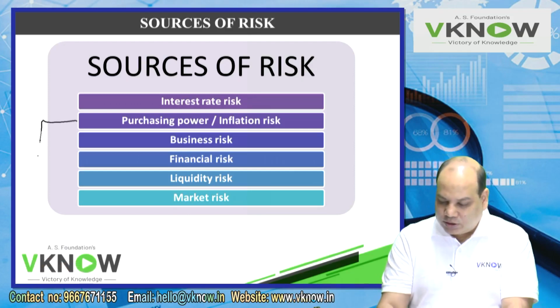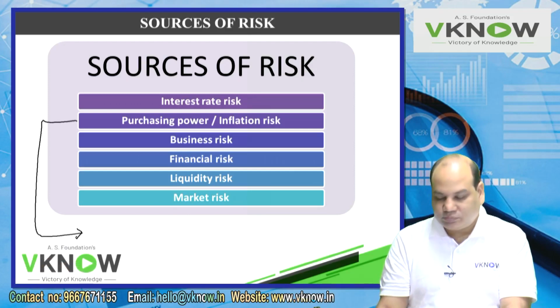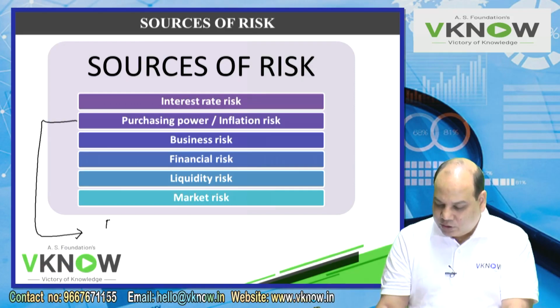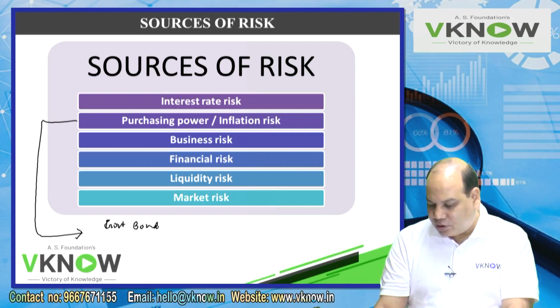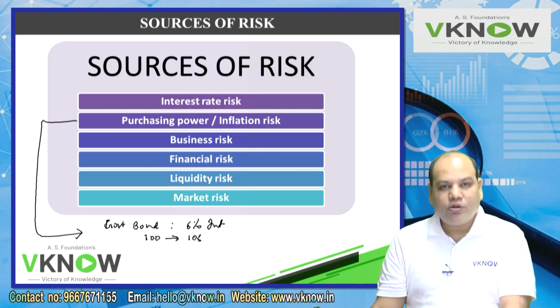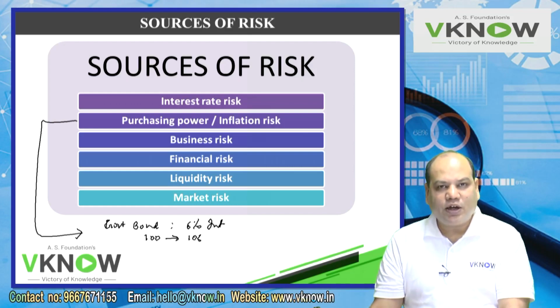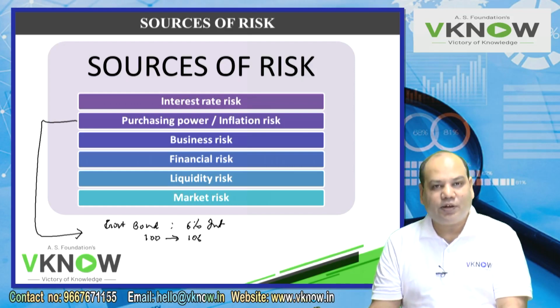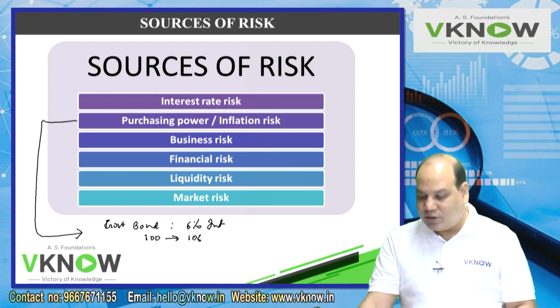Next risk is called inflation risk or purchasing power risk. Many people don't understand this risk. Like, for example, invest in a government bond. Government bond will give you 6% interest per annum. 100 rupees invested today, government gives me 106. I am happy. My principal is safe. I got 6 rupees interest.